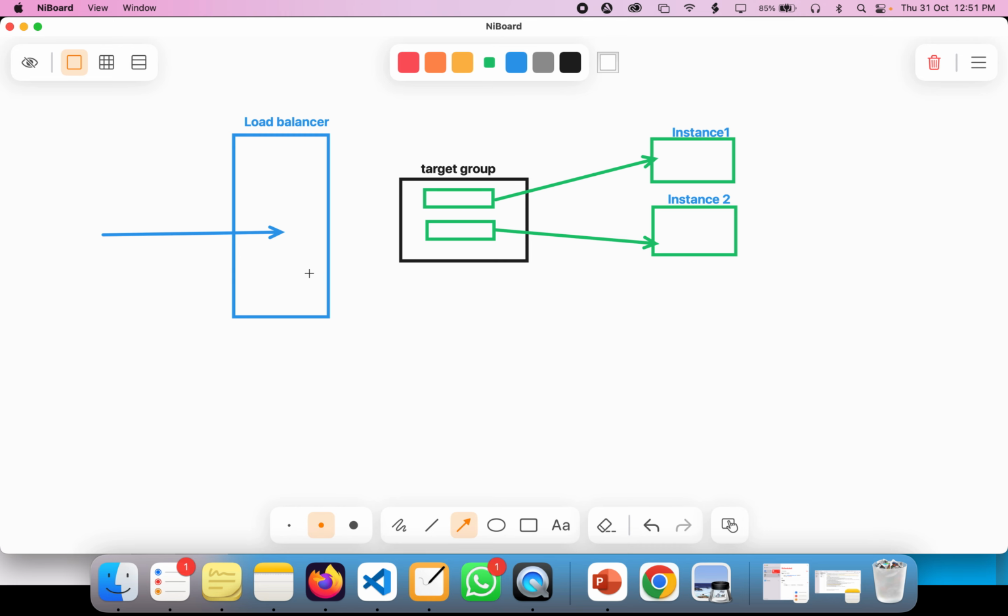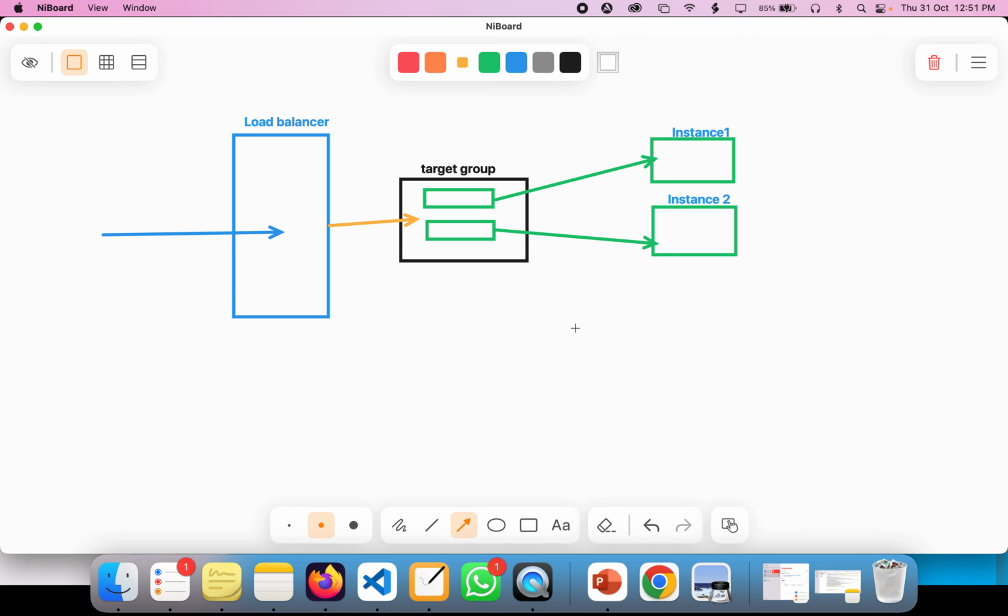Whenever the traffic comes in, it routes the traffic to the load balancer. From the load balancer, it routes the traffic to the target groups. The target group then sees how many targets are there, and based on that, it distributes the traffic among these two.